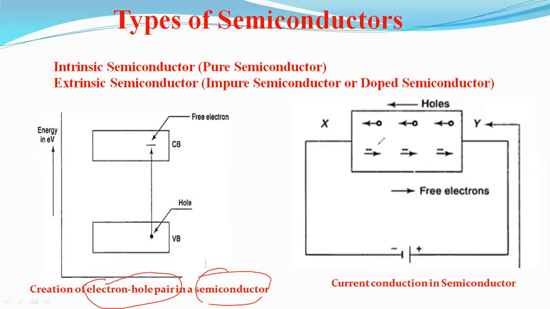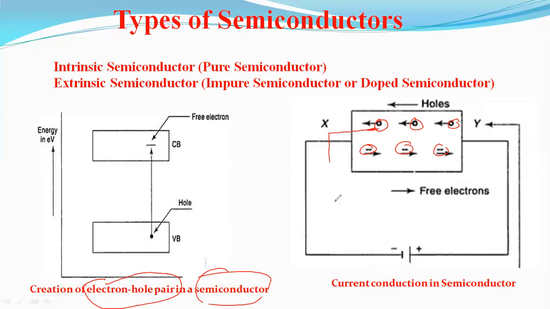Now, how actually what happened? Here is a thumb rule. These circles are identified as holes. This is a hole, this is a hole, and these are electrons.